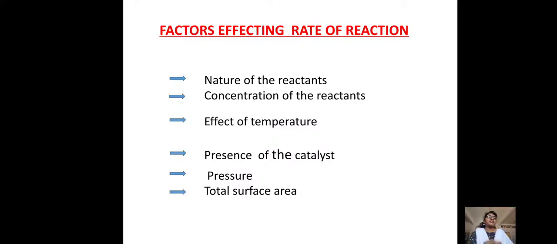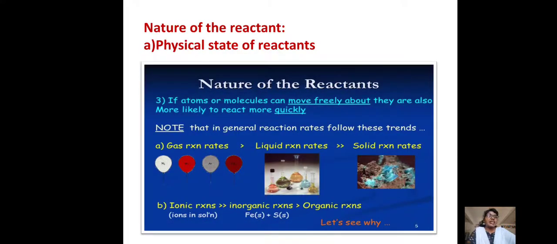See, the first factor is nature of the reactants. Let us move towards the factors affecting rate of reaction. In that the first factor is nature of the reactants. In that the first thing is the physical state of the reactants.